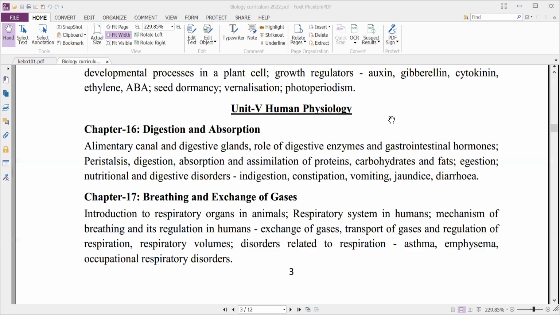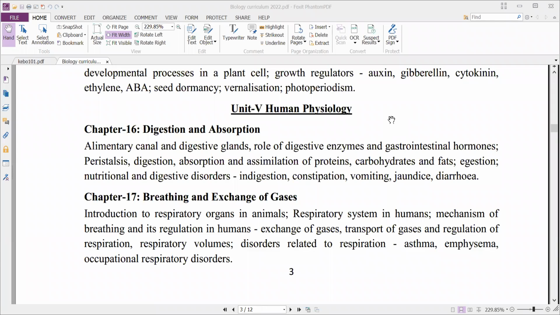And next, transport of gases: how the different gases, carbon dioxide and oxygen, are transported. How oxygen is transported from the lungs to different parts of the body, and how carbon dioxide is transported from different tissues to the lungs for its elimination. And next, regulation of respiration.